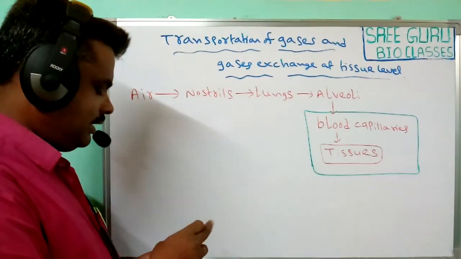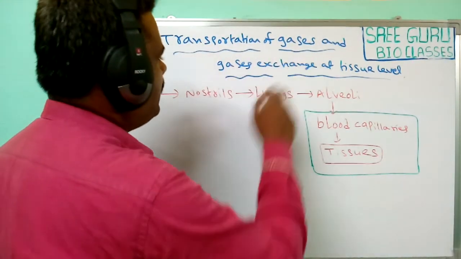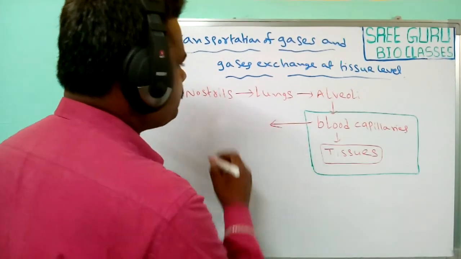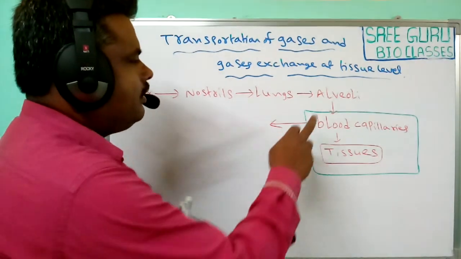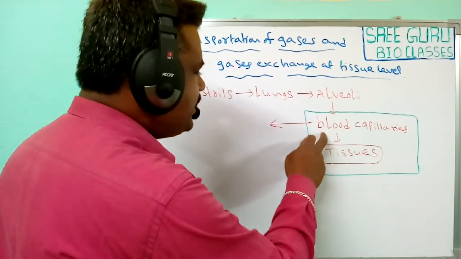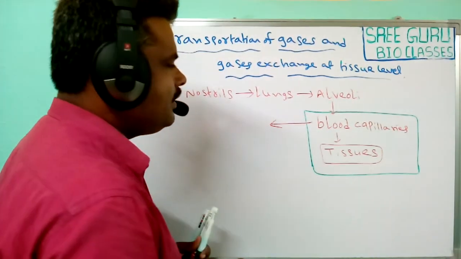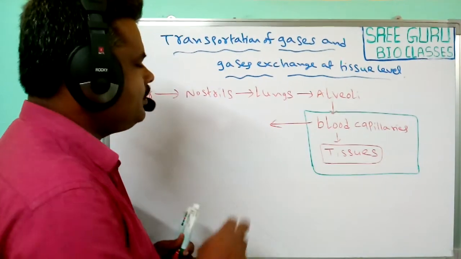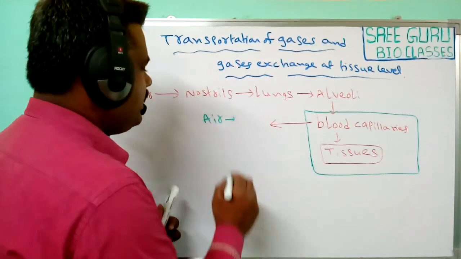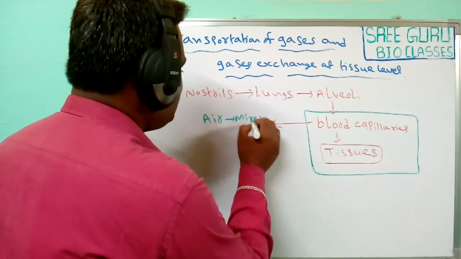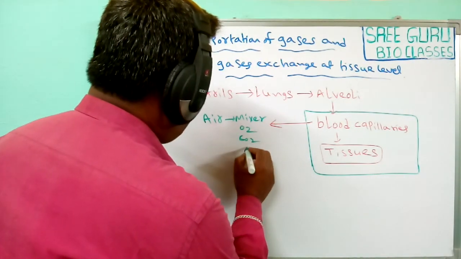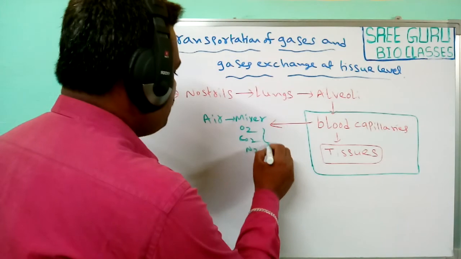Now let us see the transportation of gases in the blood capillaries. Generally, the gases present in the alveoli are diffused into the blood capillaries. As we know, air is a mixture of gases. It contains oxygen, carbon dioxide, nitrogen and some other gases.